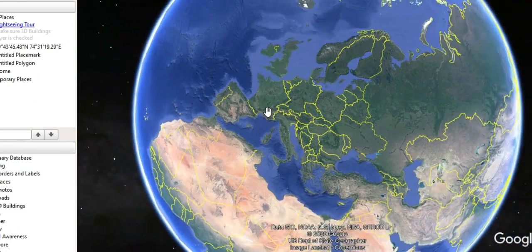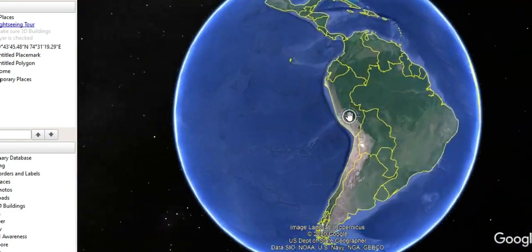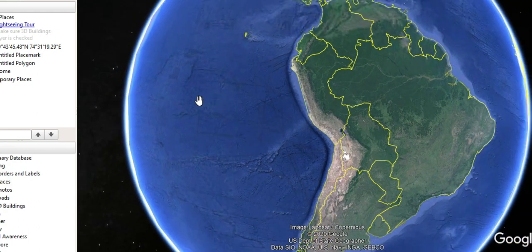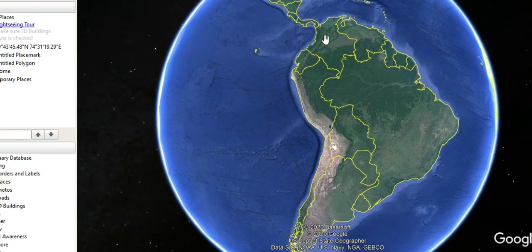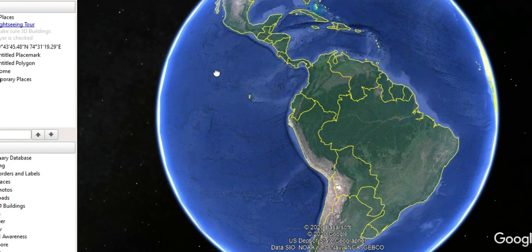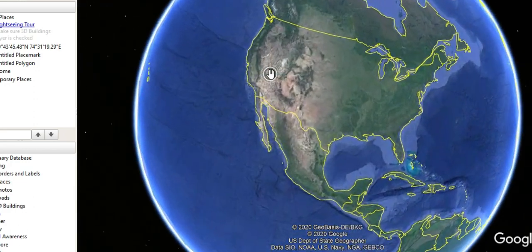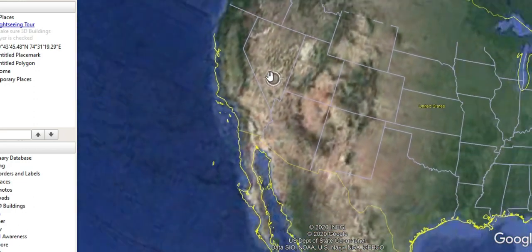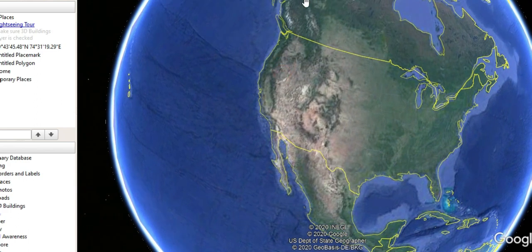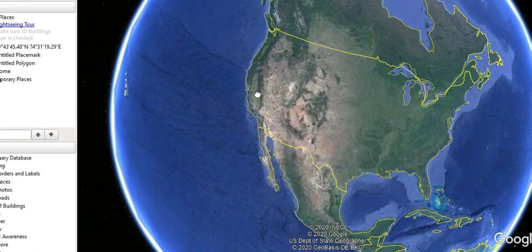Then Andes. Where is Andes? They are in the South America continent. So these are the Andes mountains over here, like this. It starts from Colombia, and it goes parallel to the western coast of this particular South America continent. Okay, and there is the Rockies mountain, present over here. This is a map of North America continent, and the Rockies mountain lies over here like this, parallel to the western coast of North America continent.